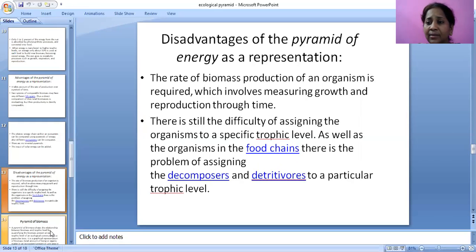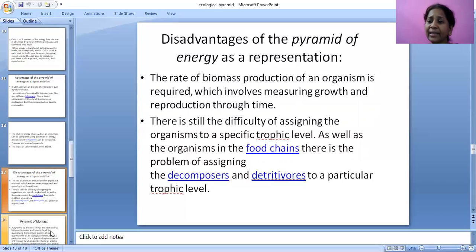That's why two types of food chains are there. One is the grazing food chain and the second one is the detritus food chain. In the detritus food chain, decomposers are there, and the complex matter is transformed into a simplified form, that is humic acid or humus.